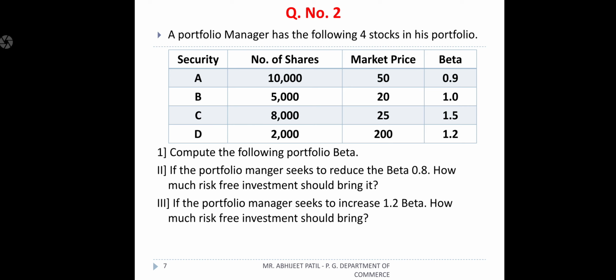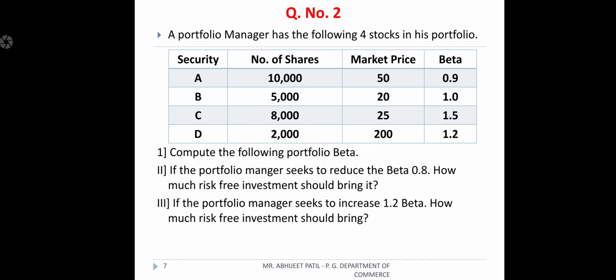The number of shares is given. Now it is very much important. Till now, in whatever problems we discussed, the initial price and cost price were given, and at the end the price was given. But here they have given the number of shares of A purchased, and B, C, D as well held by the portfolio manager, and their market price, meaning the per share value. They have not given the market price at the end here. Okay, be careful on that. And their beta values are 0.9, 1.0, 1.5, 1.2.